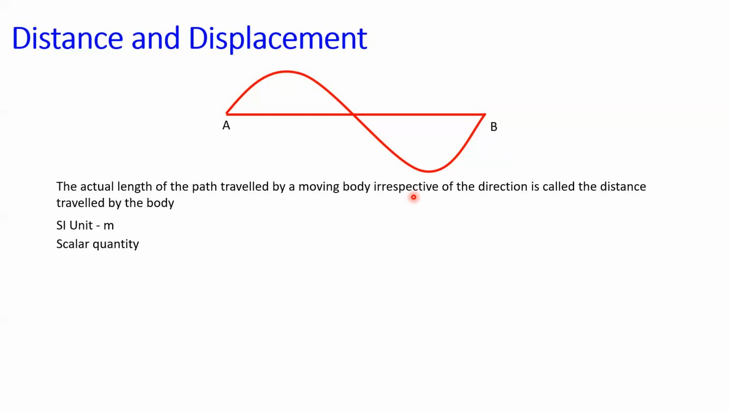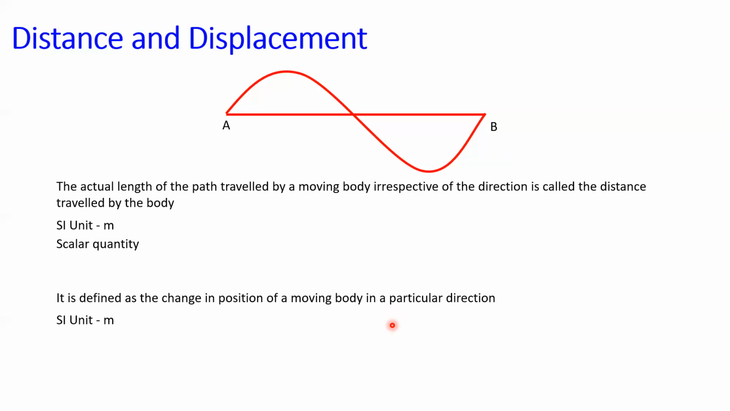Displacement is defined as a change in position of a moving body in a particular direction, or it can be defined as the shortest distance between the initial and the final positions of the body. We say that the object is moving from A towards B. So the displacement is said to be a vector quantity which has both magnitude and direction. For this, the unit is also meter.